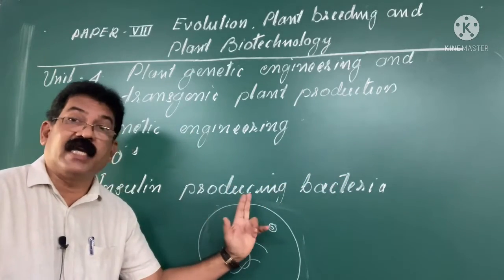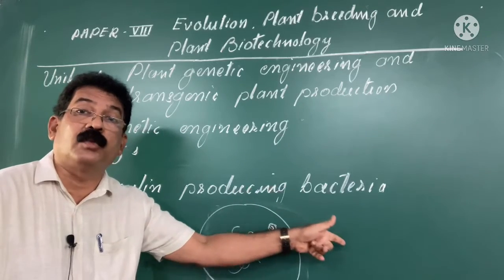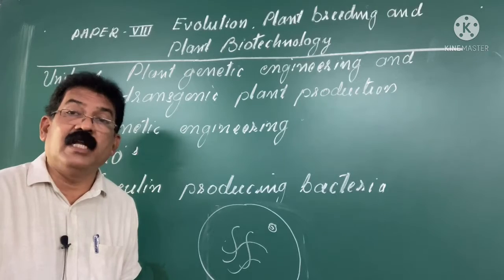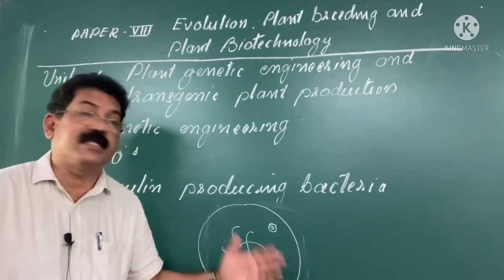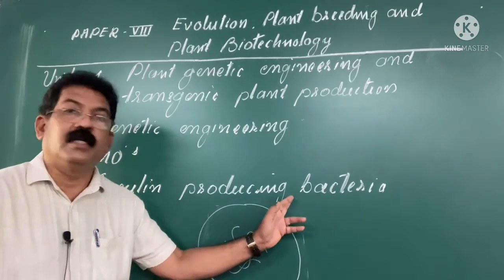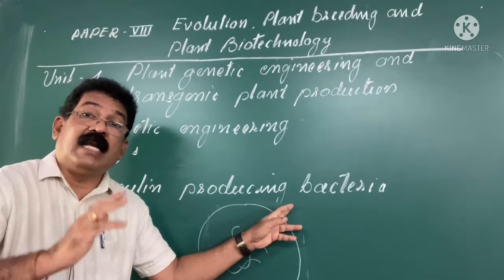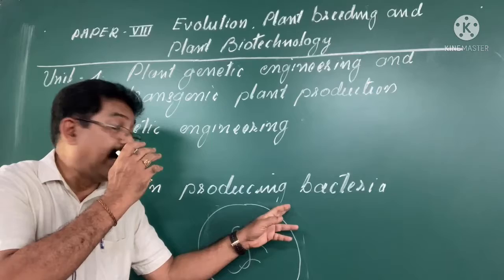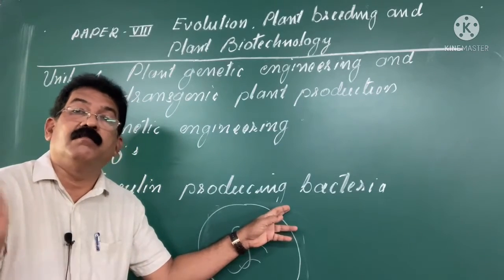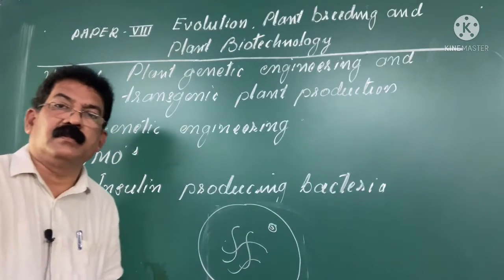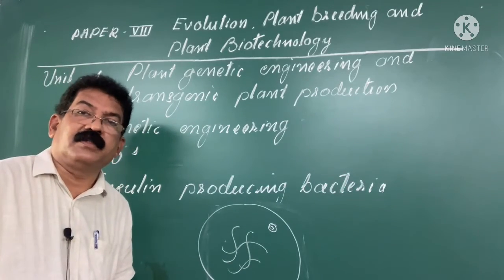This insulin is a key enzyme which allows the passage of those glucose molecules to get entry into the cell. Not only in the plant cell, even in the case of animals and all living organisms. This insulin production is very costly, and because of the lack of insulin, people used to die because of sugar, diabetic disorders, right?